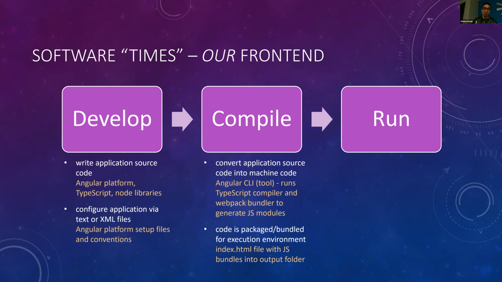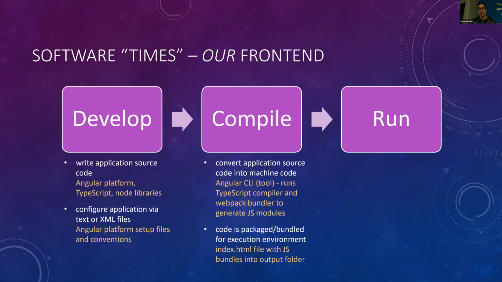And then when it comes time to compiling my front end, that's where we convert the application code into something ready for a machine. Well, I use what's part of the Angular platform, which is the Angular CLI, the command line interface, which is just a tool. It's designed to give me a command that I can run to invoke the TypeScript compiler, which is like a transpiler that will take my TypeScript, remove types from it, and produce some JavaScript files. And then it also does bundling of those JavaScript modules. That's Webpack, and that's all part of the Angular platform. It's simplifying that for me.